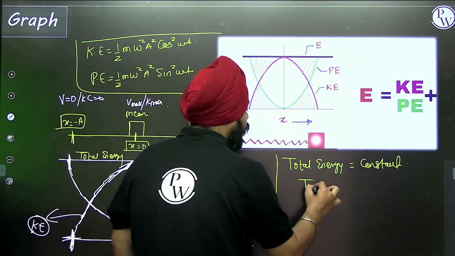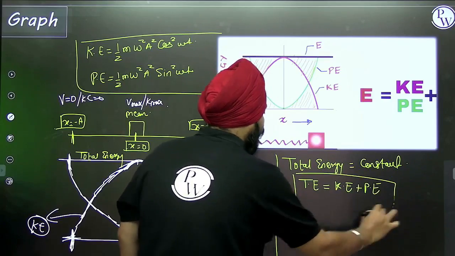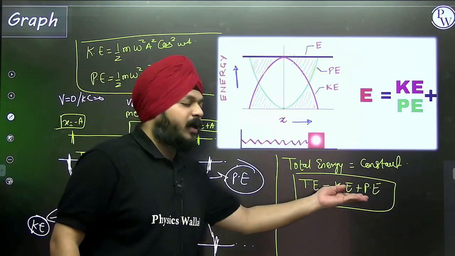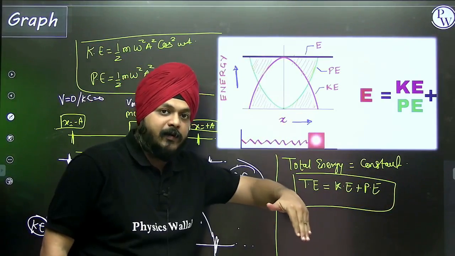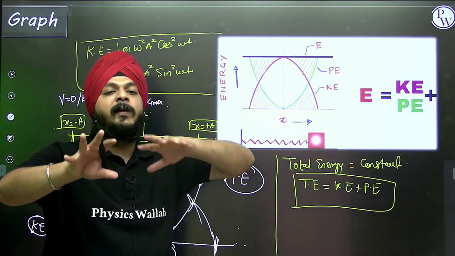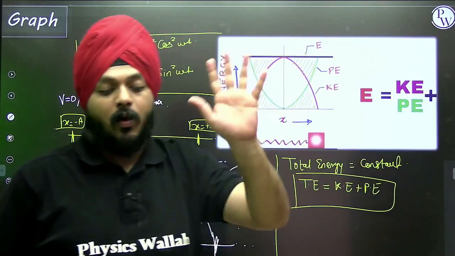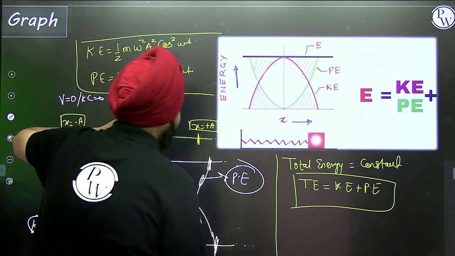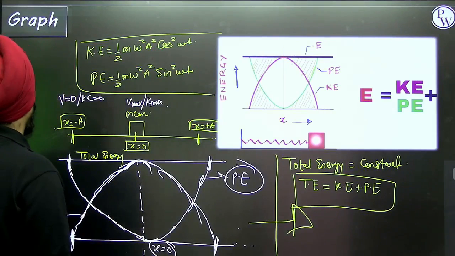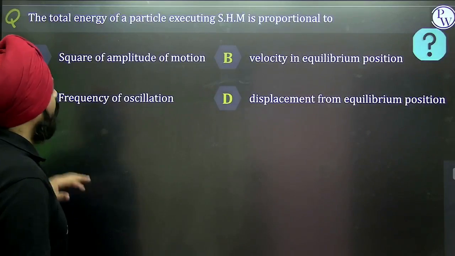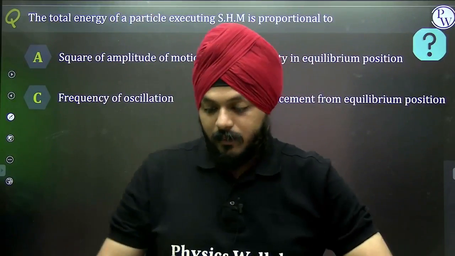In another sense, total energy is equal to kinetic energy plus potential energy. At some point the kinetic energy will be maximum, and at that point the potential energy will be minimum. At some point the potential energy is maximum, and at that point the kinetic energy will be minimum. Whatever the variations, at all points on the path the total energy of the particle is going to be constant. So this is what the graph is all about. Now let's move on to the sums, based on whatever we have seen till now.